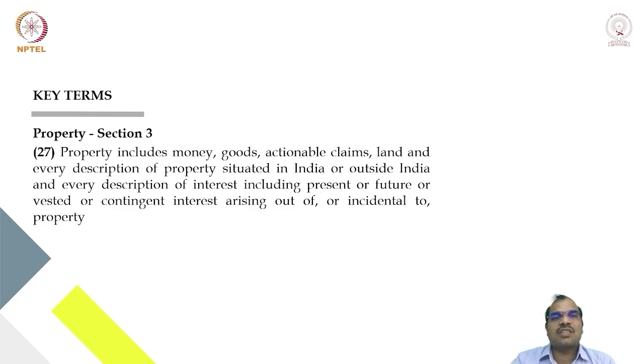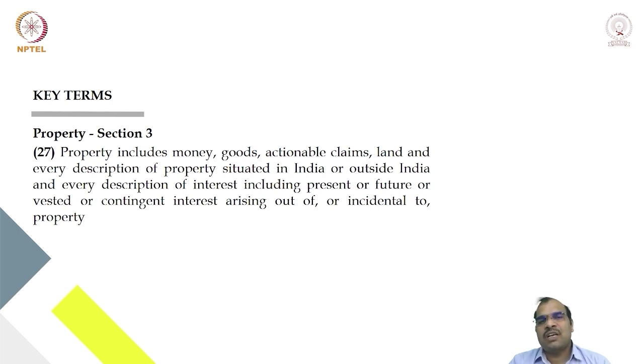Section 3, subsection 27 of the Act defines the term property. Property includes money, goods, actionable claims, land, and every description of property situated in India or outside India, every description of interest including present, future or vested or contingent interest arising out of or incidental to the property. So this is the definition of property.